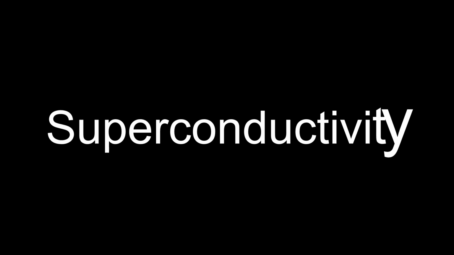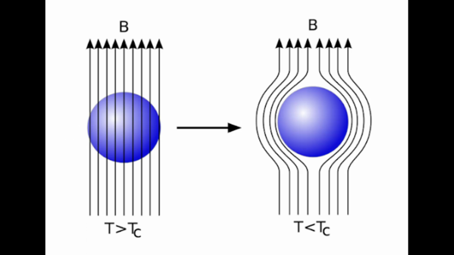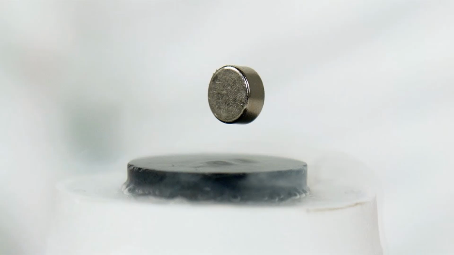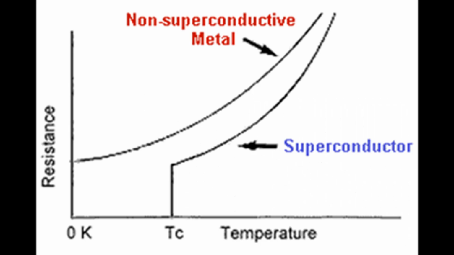Today we'll be going over some essential concepts of superconductivity. This is a phenomenon in which there is an expulsion of magnetic fields and zero electrical resistance within certain materials called superconductors. This only happens after the material is cooled to under a certain critical temperature, which varies depending on the type of superconducting material.